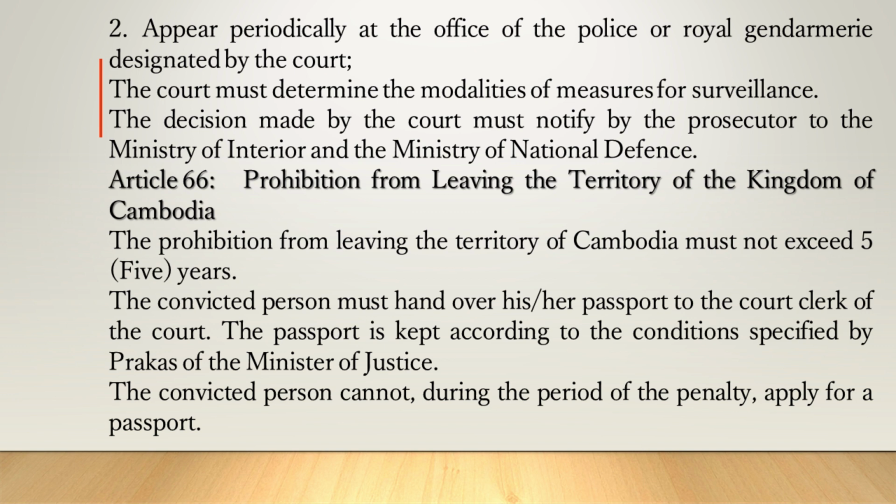Article 66. Prohibition from leaving the territory of the Kingdom of Cambodia. The prohibition from leaving the territory of Cambodia must not exceed 5 years. The convicted person must hand over his/her passport to the court clerk of the court. The passport is kept according to the conditions specified by prakas of the Minister of Justice. The convicted person cannot, during the period of the penalty, apply for a passport.